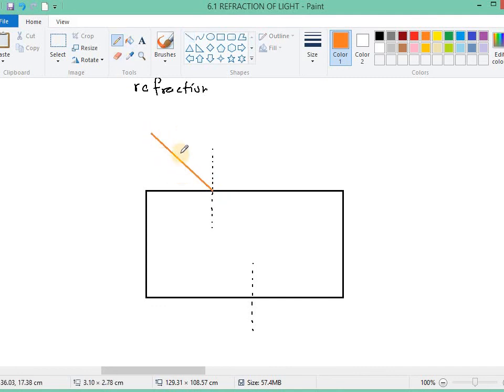Let's say we have light going in like this, going here, and the light comes out like this. So this is the incident angle, this is the refracted angle. This is the incident angle, this is the refracted angle.